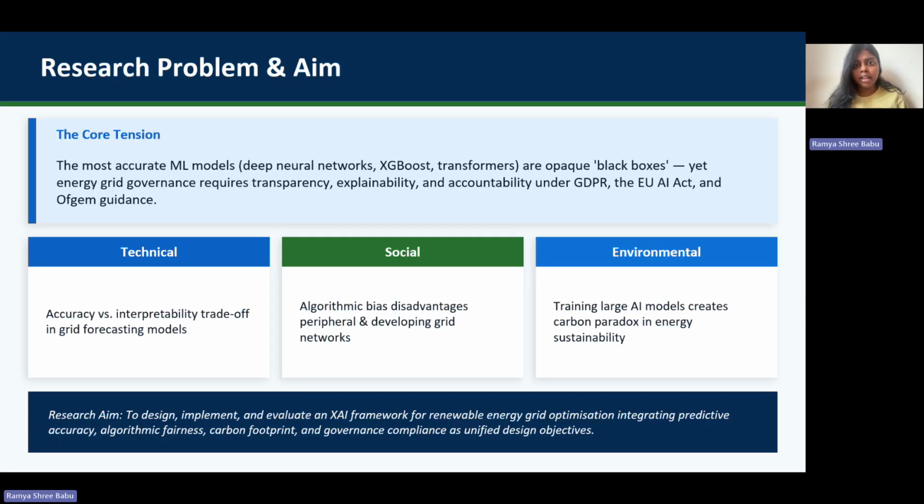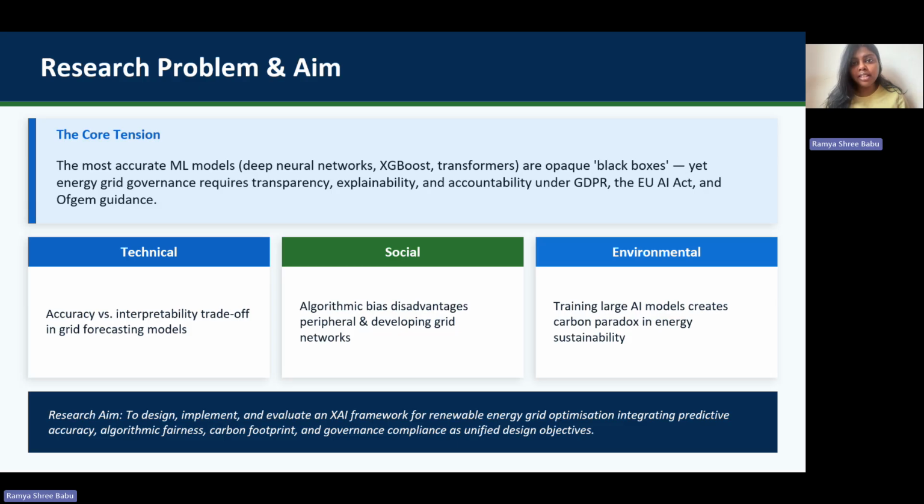The research problem and aim. The global shift to renewable energy is a major challenge. As solar and wind energy increase, ML is used more for forecasting and optimization. However, the most accurate models like deep learning and ML layers are often black boxes and hard to understand. This is a problem because energy systems require transparency.